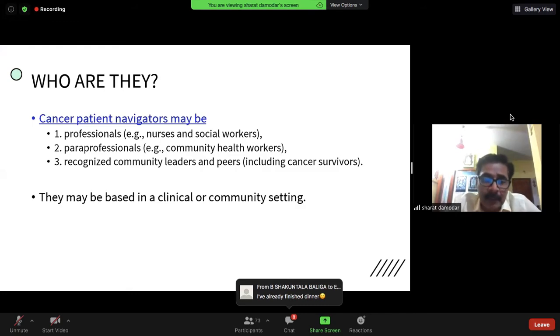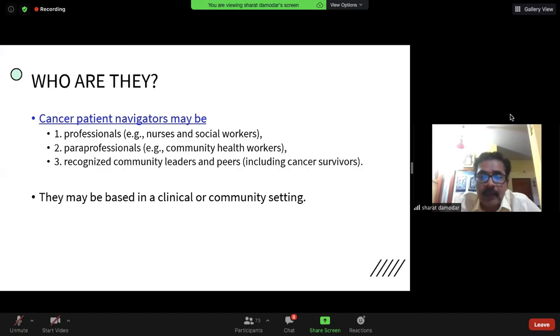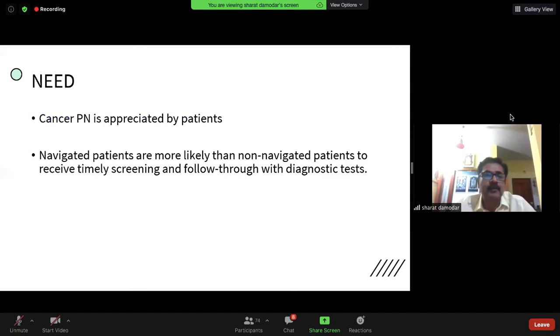So we've seen that happening sometimes even in our own setup, where somebody who's once been treated and comes out of a cancer feels this need to give back because they've gone through so many issues and they think that it makes sense to help other people so that they don't have to suffer that much. And it can be in two ways. It could be totally a clinical setting, like a major hospital setting. It could be a community-based setting. So there are two settings which we look at.